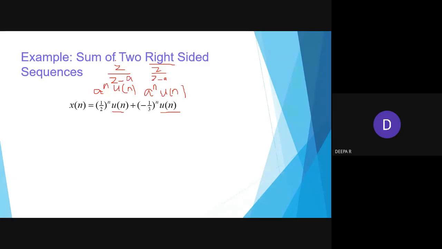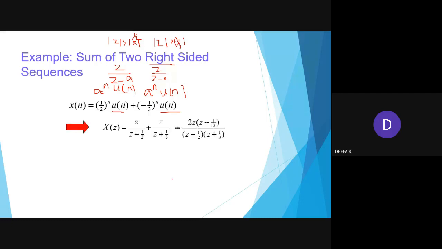So what will happen to the region of convergence? My modulus of z will be greater than a. So my a value is 1 by 2 here. Here my modulus of z will be greater than minus 1 by 3, right? Say the same thing: z by z minus 1 by 2, and here z plus 1 by 3.